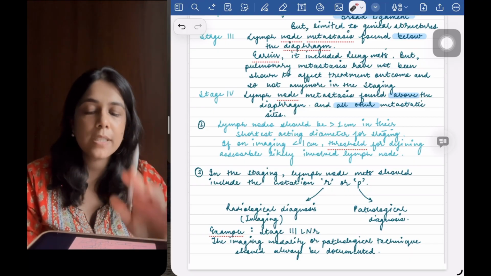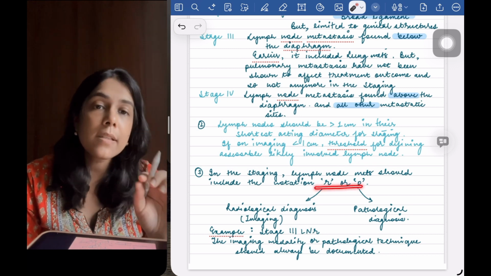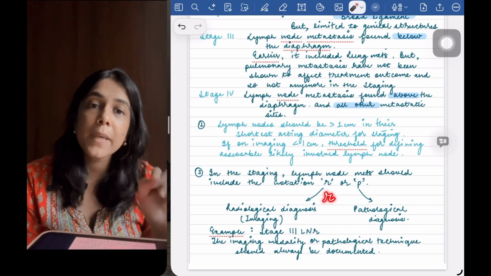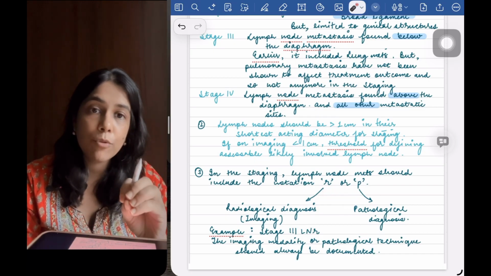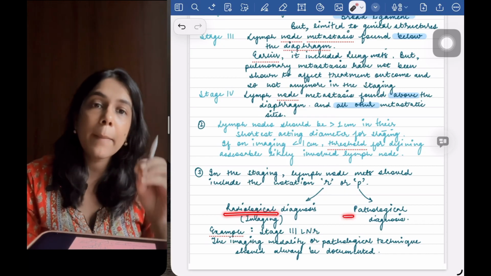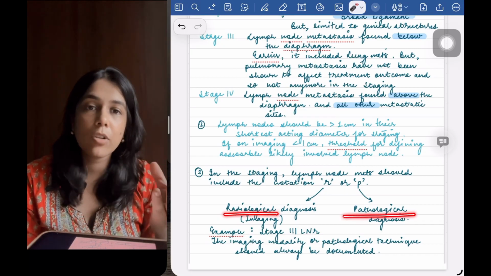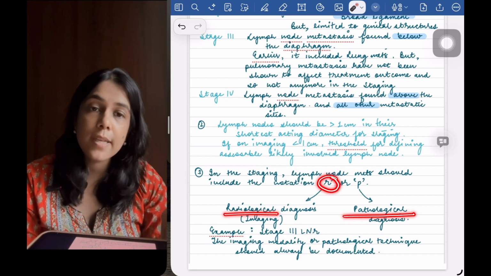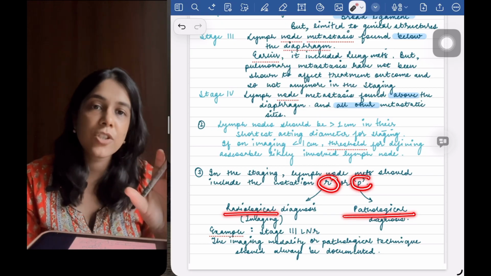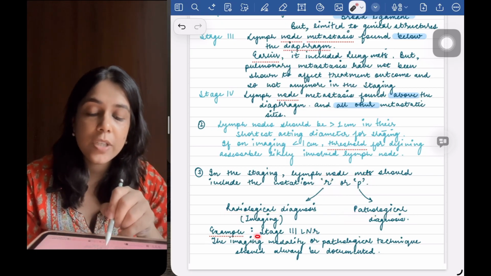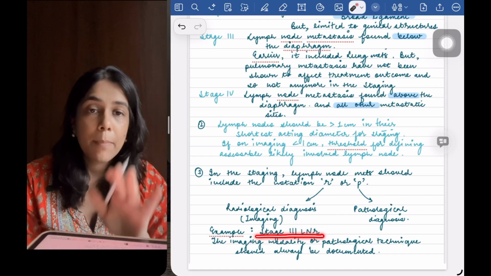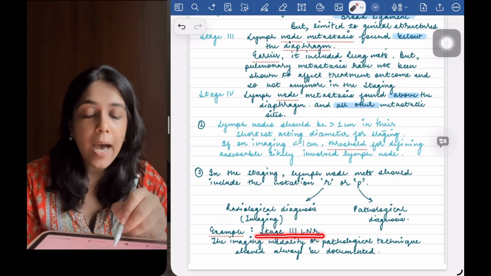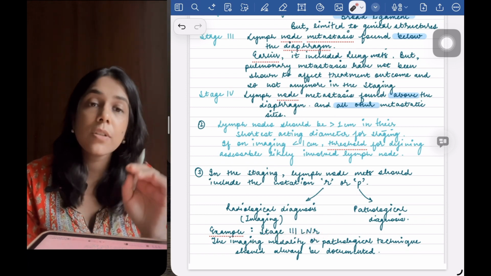A third thing to note in staging is that we always have to mention that this lymph node which we have detected as metastatic foci, there should be a mention of R or P in that, whether we have detected this lymph node on radiological investigation or by pathology. If it has been detected by some radiological investigation, we have to write lymph node R, and if by histopathological examination, then we have to write P. So we have to mention it. For example, here I have shown stage 3 LNR. That means stage 3 as per the anatomical staging, that lymph nodes below the diaphragm have been included, and R means that they have been diagnosed radiologically. So this is the third update.